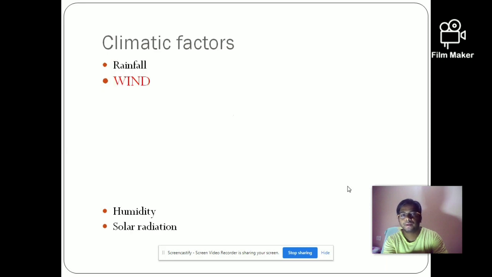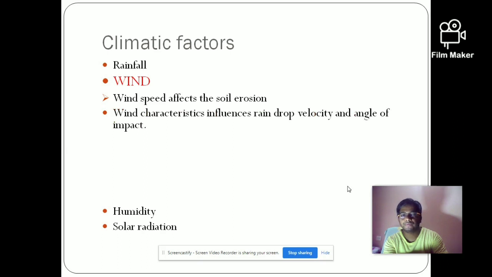And the next factor is wind. Wind also accounts for a considerable amount of soil erosion, as we discussed earlier. Wind speed affects soil erosion, and wind characteristics influence the raindrop velocity and angle of impact. So if it is raining and at the same time wind is also blowing, then it affects the angle with which rain is hitting the surface.